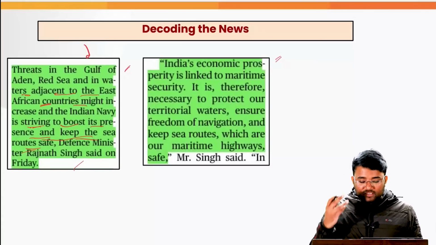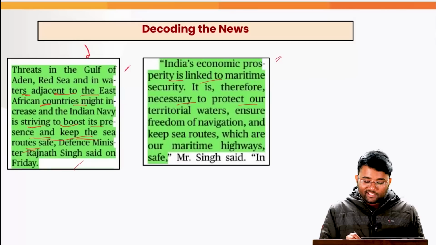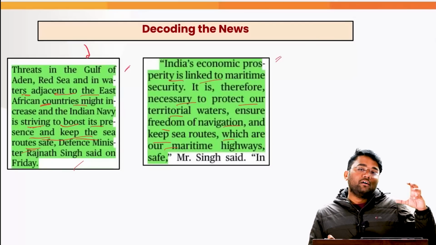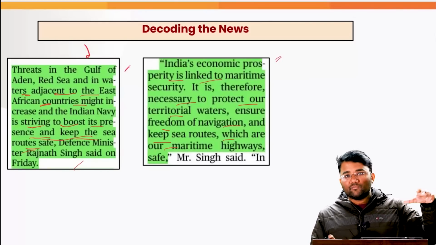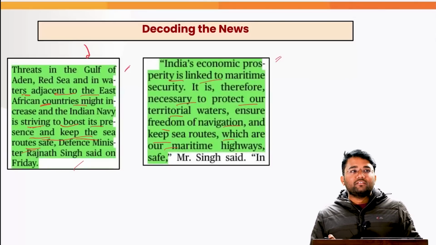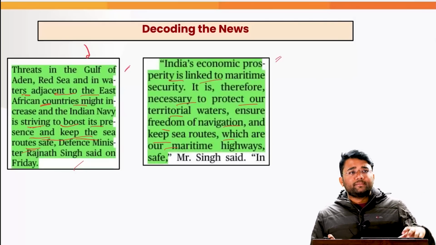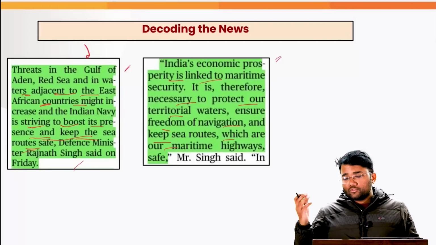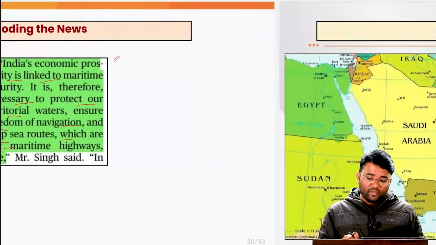Also, the minister said that India's economic prosperity is linked to maritime security. It is therefore necessary to protect our territorial waters, ensure freedom of navigation, and keep sea routes safe, especially for the goods and services that are coming to India. For example, the 26/11 attacks that happened. Okay, the attackers came through the sea route itself. Similarly, the piracy that is happening, especially in the Red Sea and other places, because of the impact of the Somalian pirates, emphasizes the need for safe maritime routes.